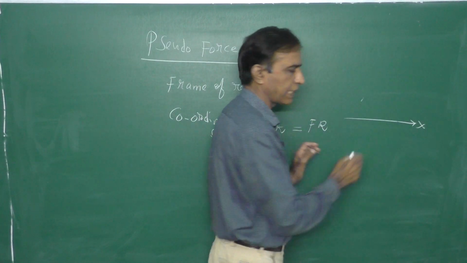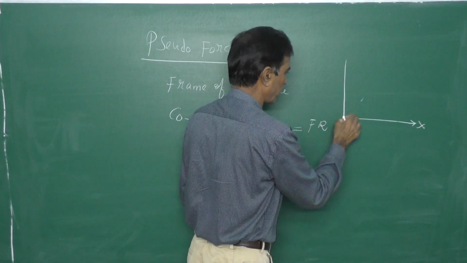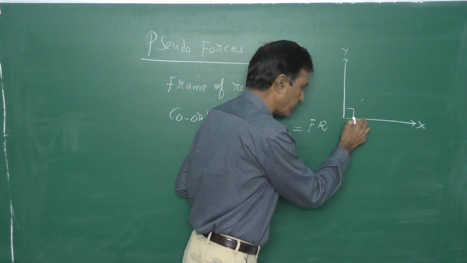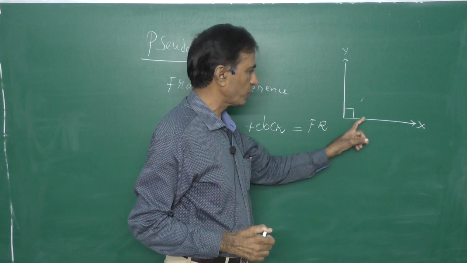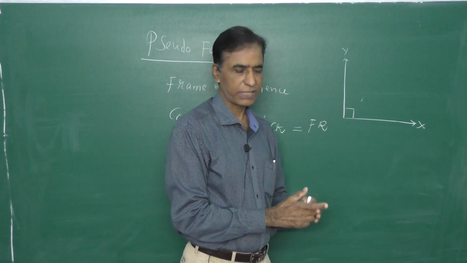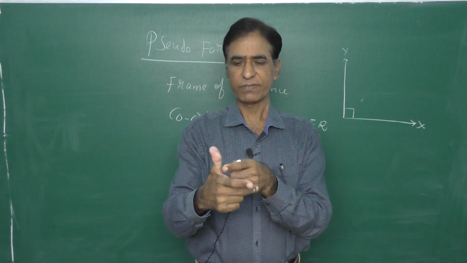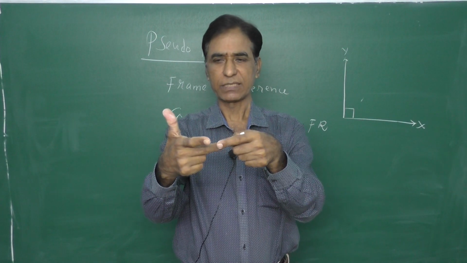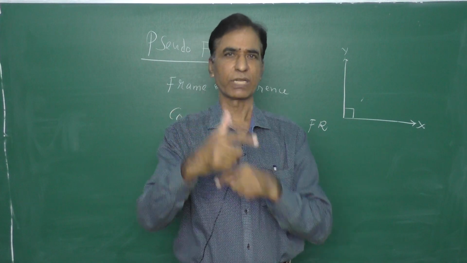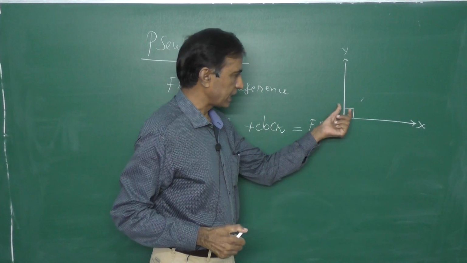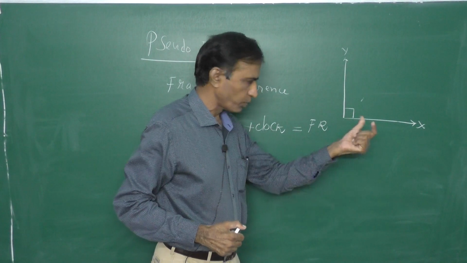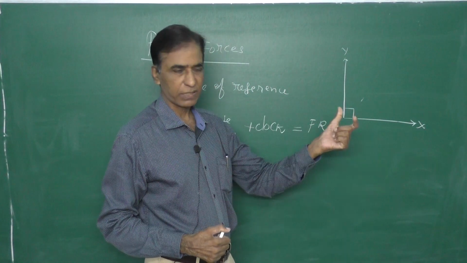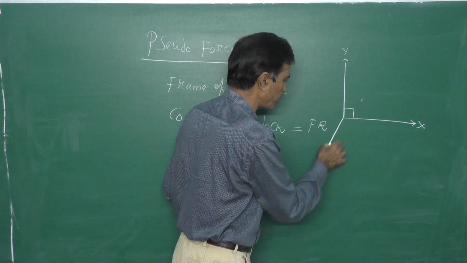One we call the x-axis, another we call the y-axis, and they are mutually perpendicular. And the third one is mutually perpendicular to both the x and y axes. Just have a look here. This is our x-axis, this is our y-axis, and this is our z-axis, which are mutually perpendicular. The z-axis will be perpendicular to the board, coming either towards us or going into the board. So the z-axis we generally show like this.